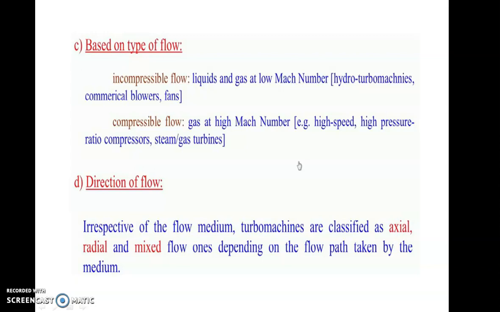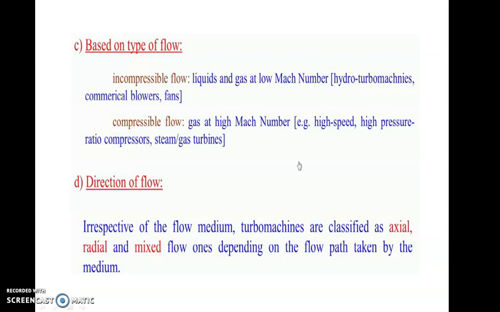Then the next classification is based on the direction of the flow. Irrespective of the medium of the flow, turbo machines can also be classified based on the direction of the fluid flow. Whether the fluid is flowing in the axial direction, that is along the axis of the shaft, or whether it is flowing in the radial direction, that is, radial to the shaft, or whether it is flowing partially axial and partially radial, that is called a mixed type of flow. So based on this direction of flow, turbo machines are classified as axial, radial and mixed flow.